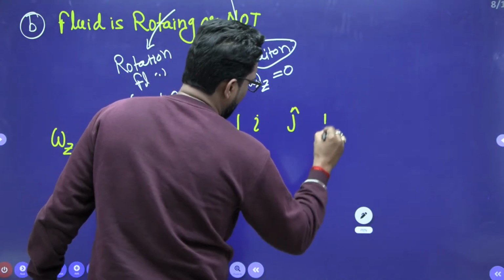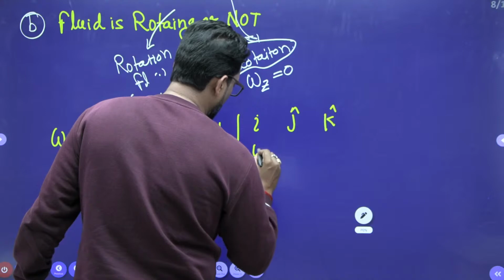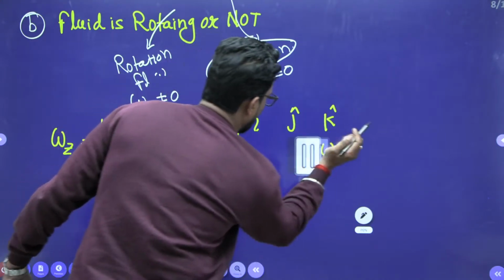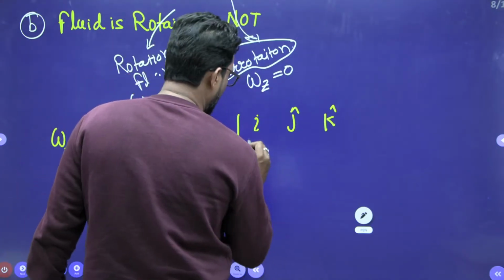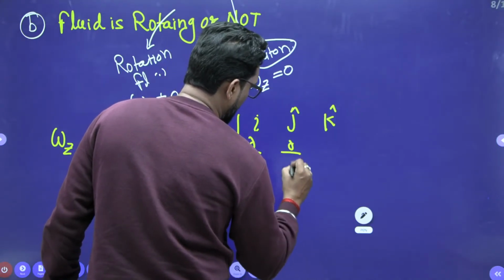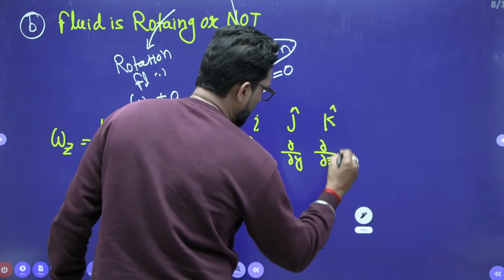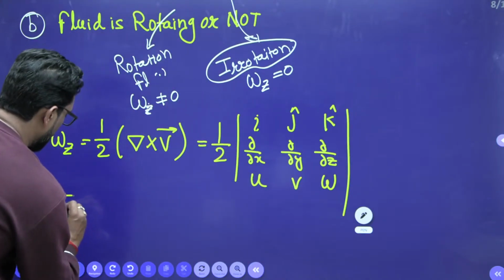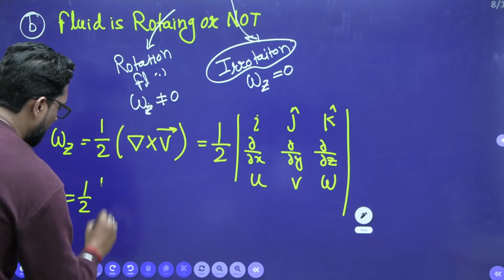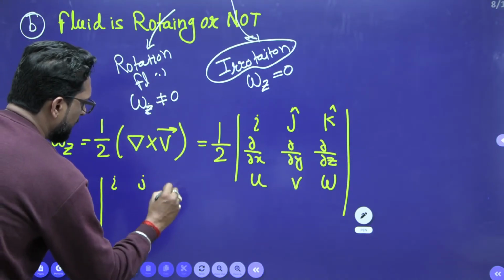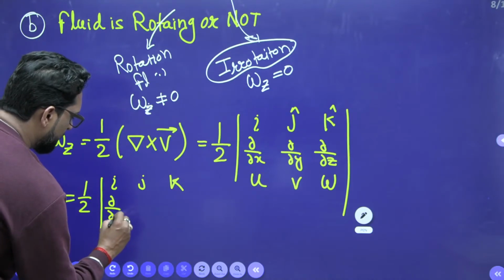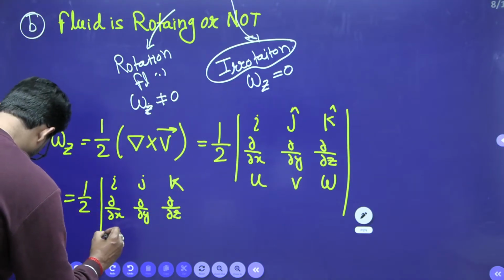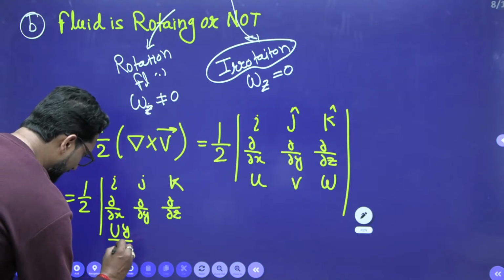Determinant with i, j, k, dou by dou x, dou by dou y, dou by dou z, and u, v, omega. Put all these values. So half times i, j, k, dou by dou x, dou by dou y, dou by dou z, and the value of u is capital U by h, 0, 0.